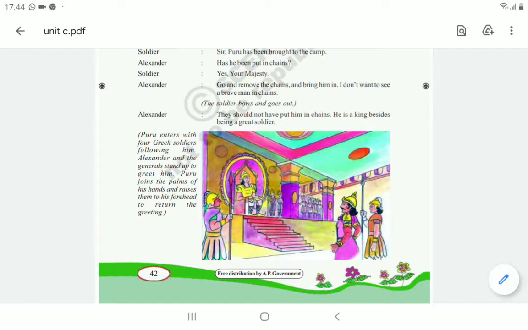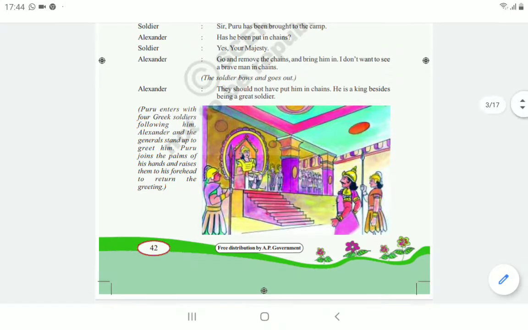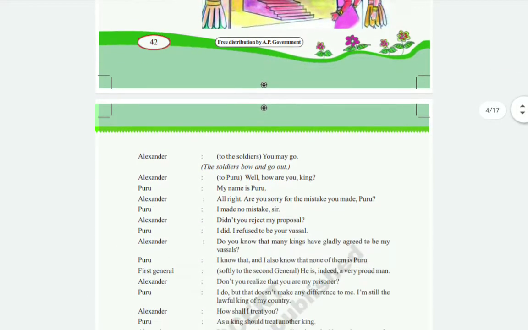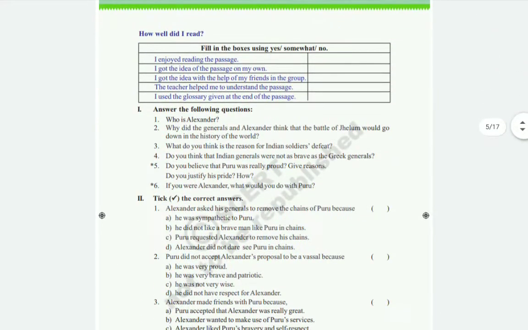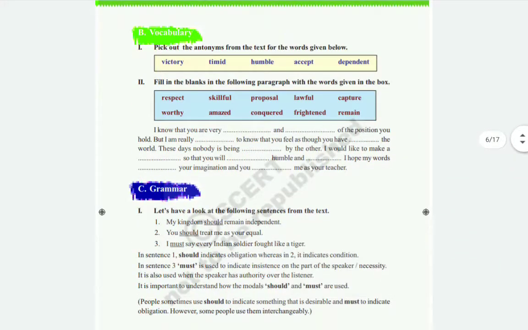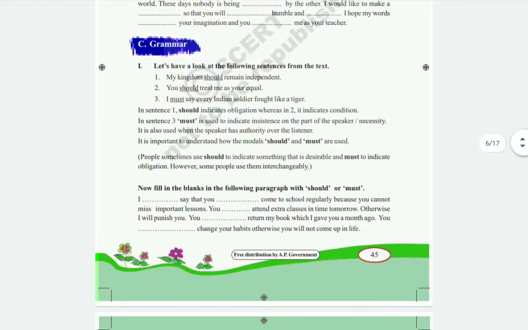In the last class we discussed some grammar in Unit 3, children, "Puru the Brave", and today also we are going to discuss the textbook grammar. All of you should open your textbook page number 46. Okay, open page number 46. Here they are given some grammar according to our lesson only.